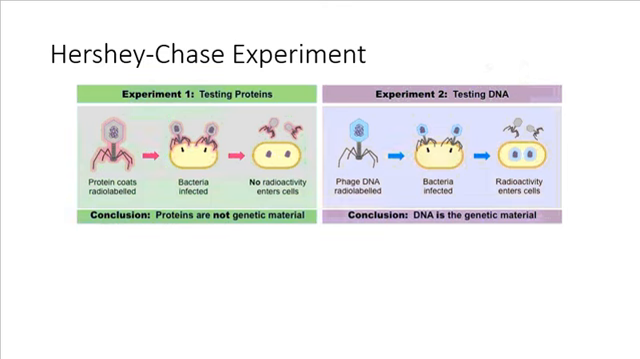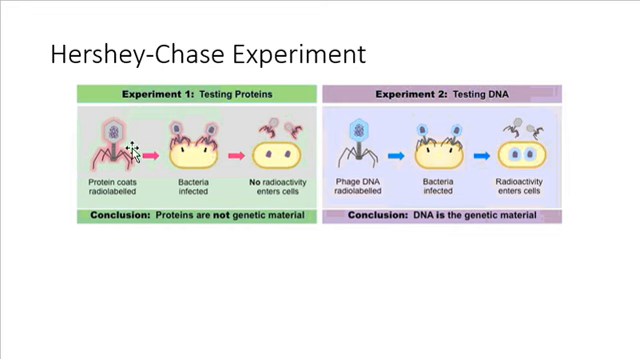So this is the Hershey and Chase experiment. And what Hershey and Chase did was they used these right here, which are viruses. Okay? And viruses are really cool for testing this question because what people are trying to figure out is it the DNA or is it the protein? Which of those is the important genetic information?